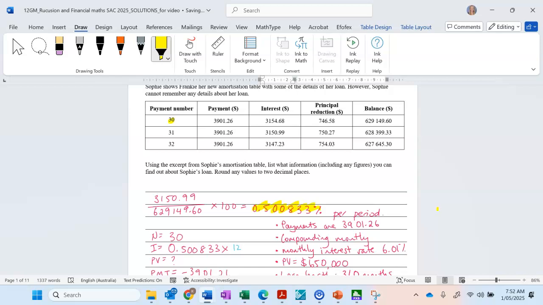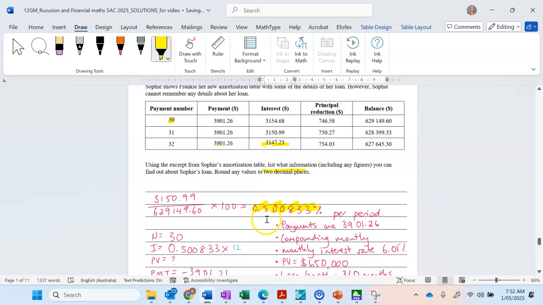So here it says round to 2 decimal places. So if you did round it to 6 decimal places, you're actually not going to get these amounts. Okay, so you've got to make sure that you round that value.